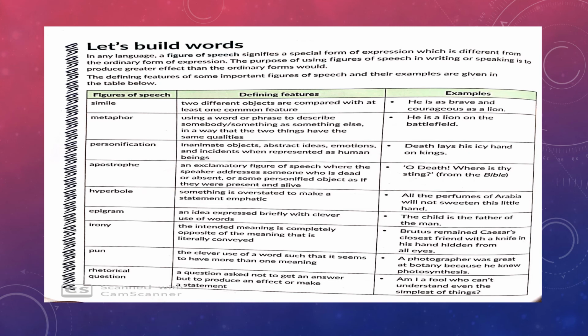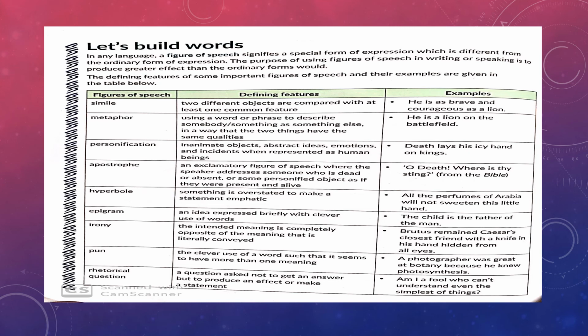What is simile? When two different objects are compared with at least one common feature. This you know very well because you have been finding examples of simile in all your poems. Example, he is as brave and courageous as a lion.